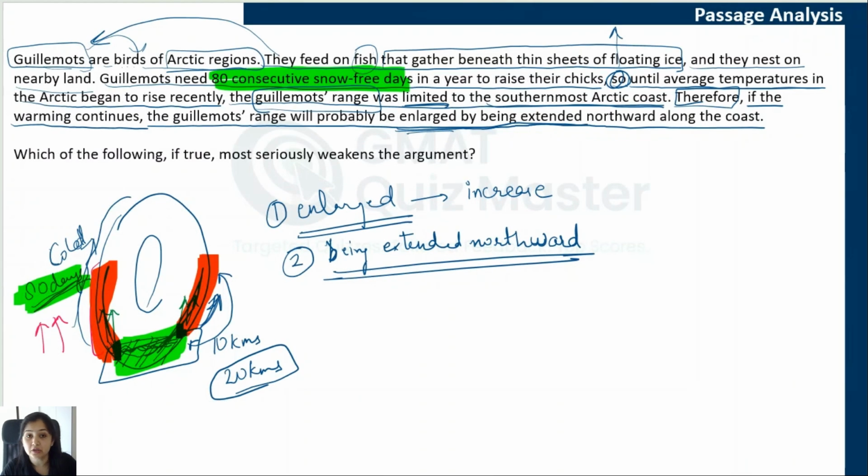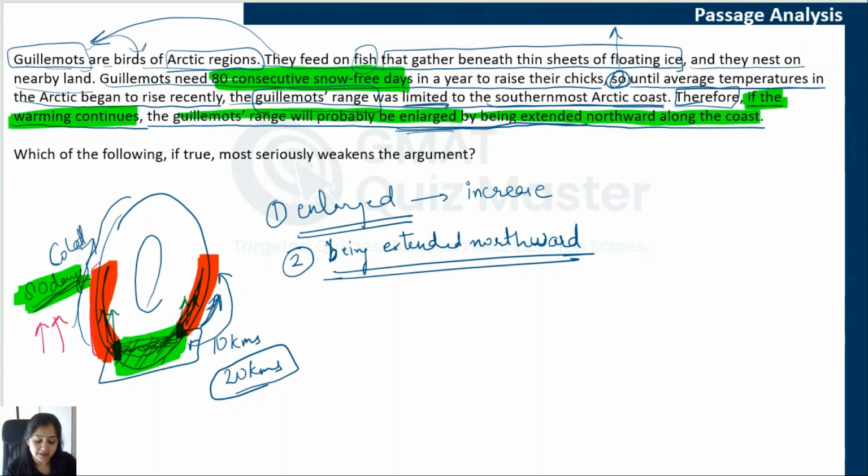Now, are there any logical gaps in this logic? Let's understand. Again, we are considering that the warming continues. This is a condition that we are considering to be true in order to arrive at the conclusion. So, if this condition is true, the author is saying that Guillemot's range will probably be enlarged by being extended northward along the coast.